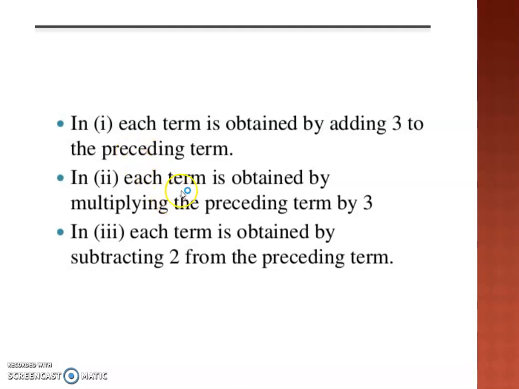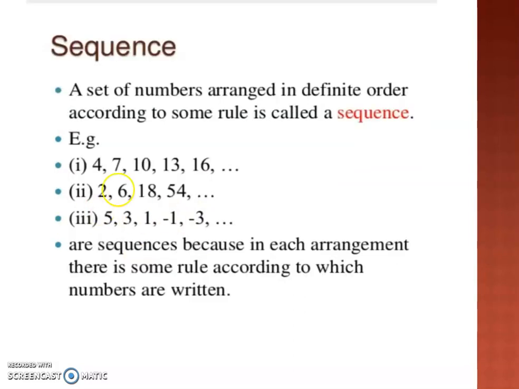In the second one, you will observe that each term is obtained by multiplying the preceding term by 3. Here, if you multiply 2 with 3, you will get 6. If you multiply 3 with 6, you will get 18. Then 3 with 18, you will get 54 and so on. Once you understand that pattern, you can write the next few numbers of the sequence too, by multiplying 54 by 3 to get the next number, and so on.